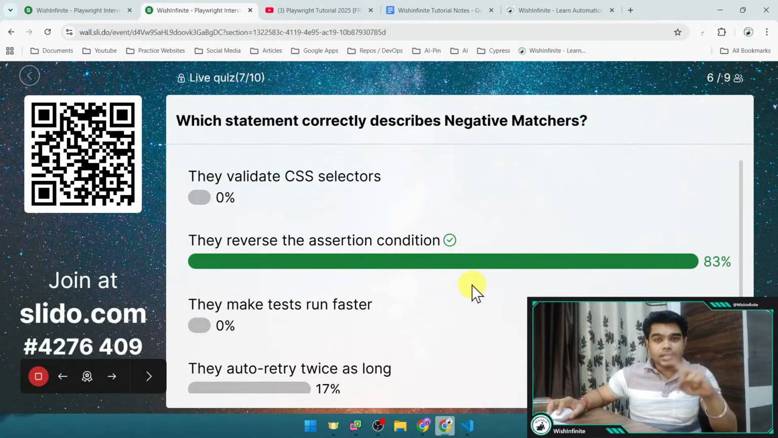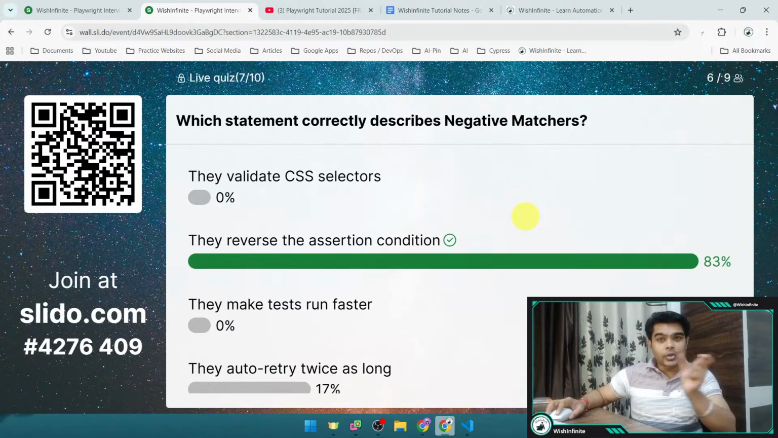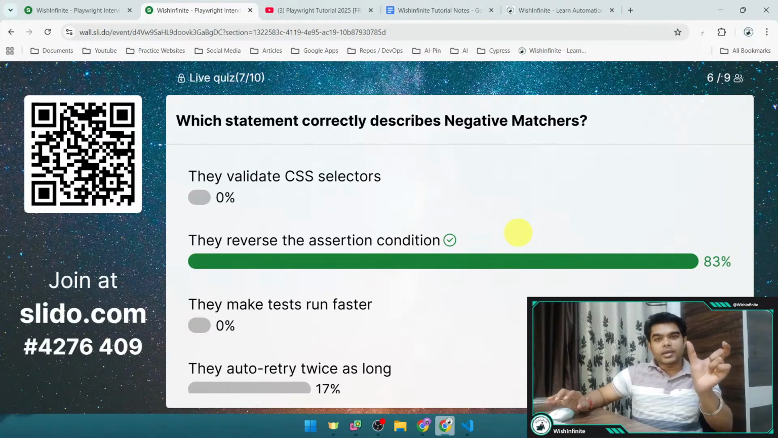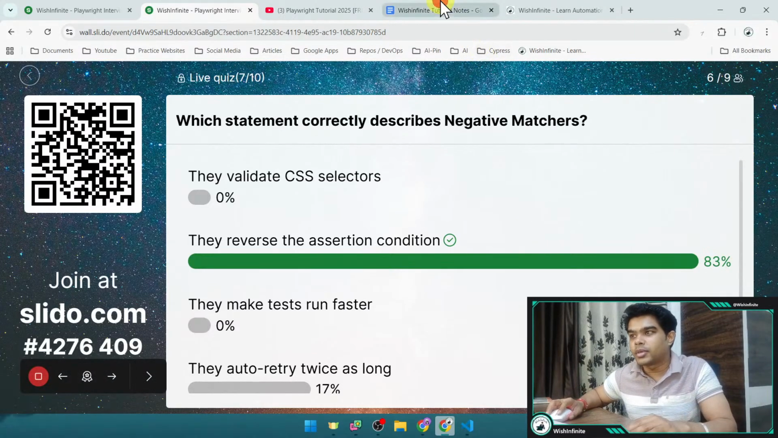And just before this we saw one example, right? We have used the not, right? So that's what it was, reversing the condition, right? Not to be enabled, so it should be disabled, right? So we are saying that whatever condition we are putting, it should not be that, right? It should not be enabled, or it should not have count 3, right? So we just need to put a not in front of that, and we should be able to do that.